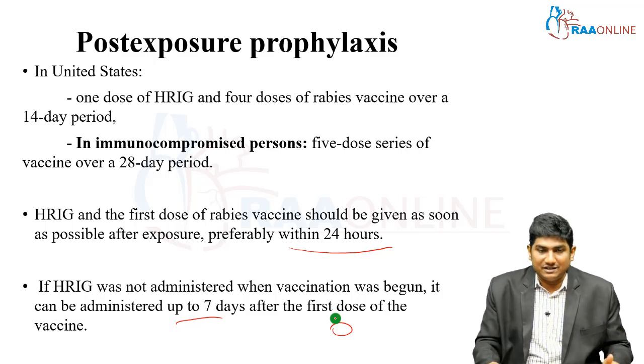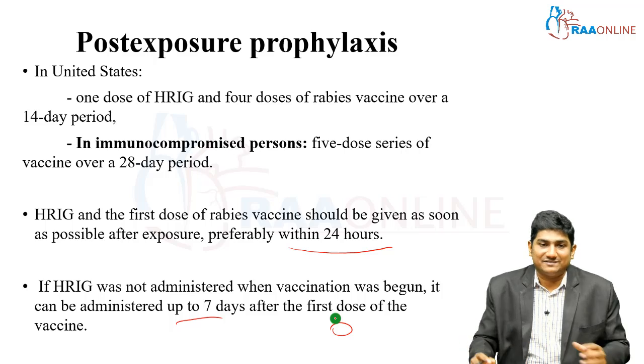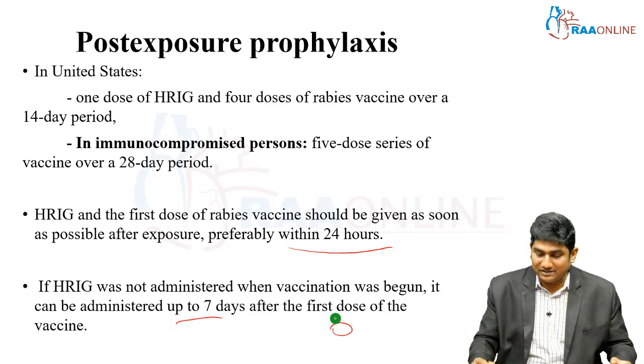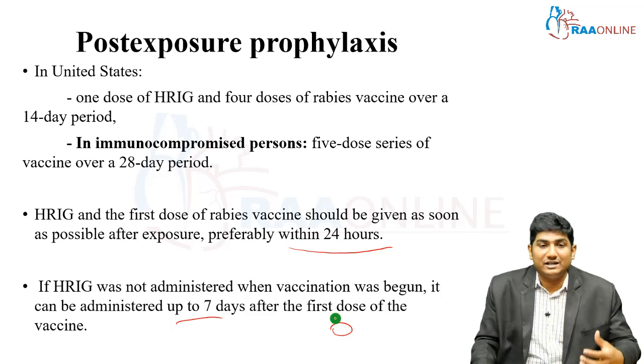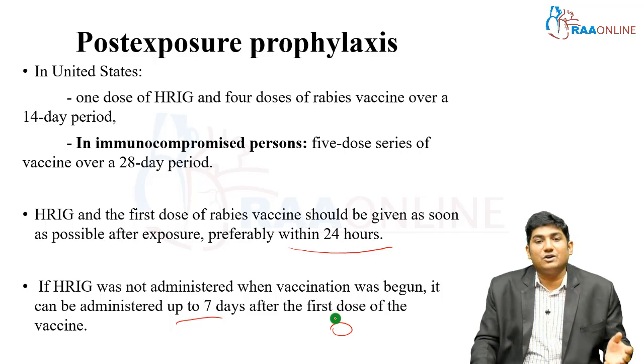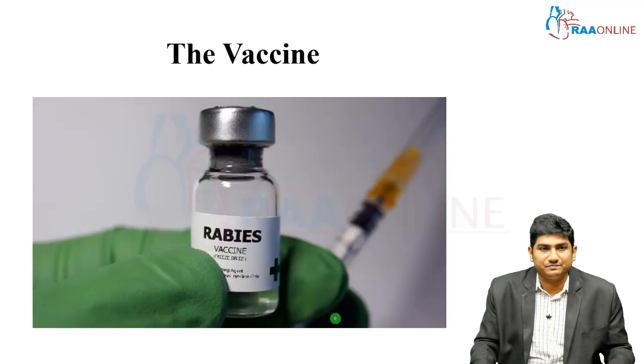Because within 7 days, whatever vaccine you have given will ask the body to produce antibodies against it. So it is understood that the body has started producing antibodies within 7 days of your first vaccine. So giving an HRIG beyond 7 days is not going to be much helpful.